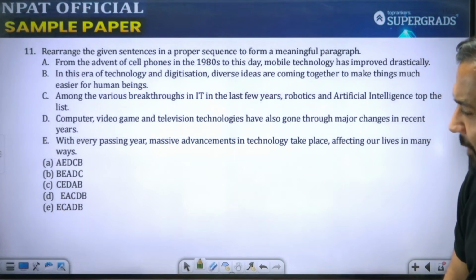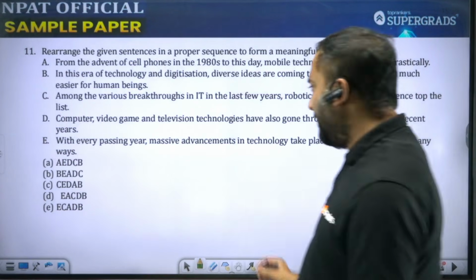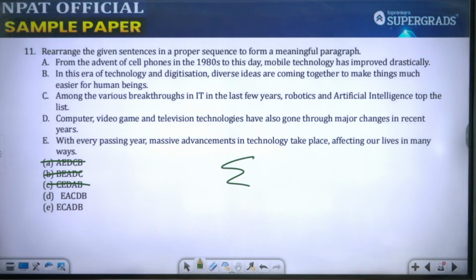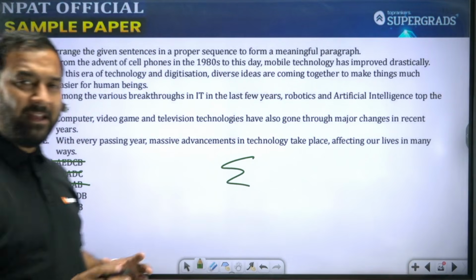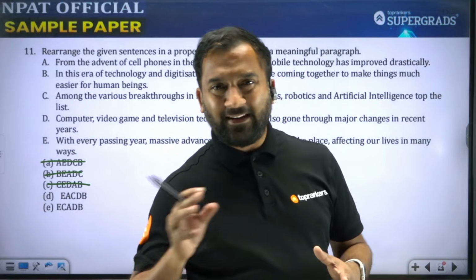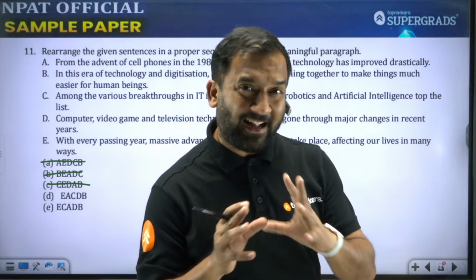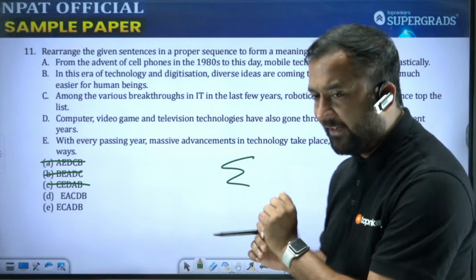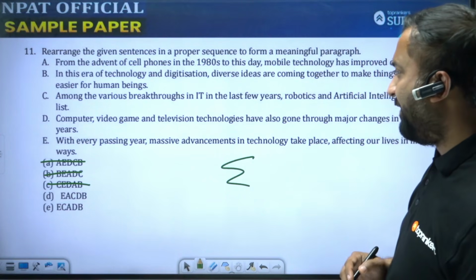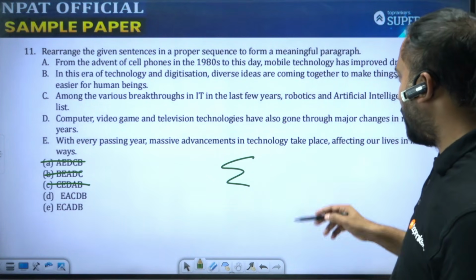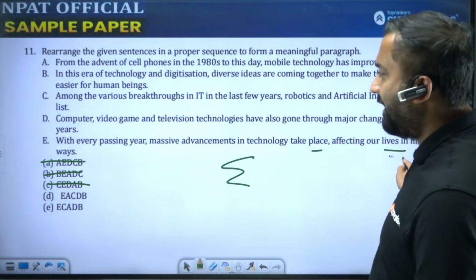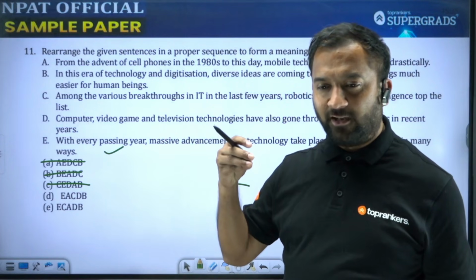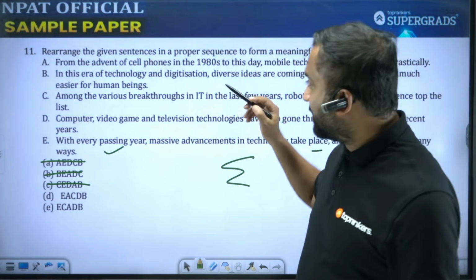Now, if we talk about this question, the opening sentence, I believe, would be E. And by saying that, you can eliminate these options. Now we have to identify, should it be EA or should it be EC? अब वो कैसे identify करेंगे? That depends on what is written in sentence E. So sentence E को read करते हैं. With every passing year, massive advancement in technology take place, affecting our lives in many ways. So we must now talk about these technological advancement. So यहाँ से start हो रहा है.